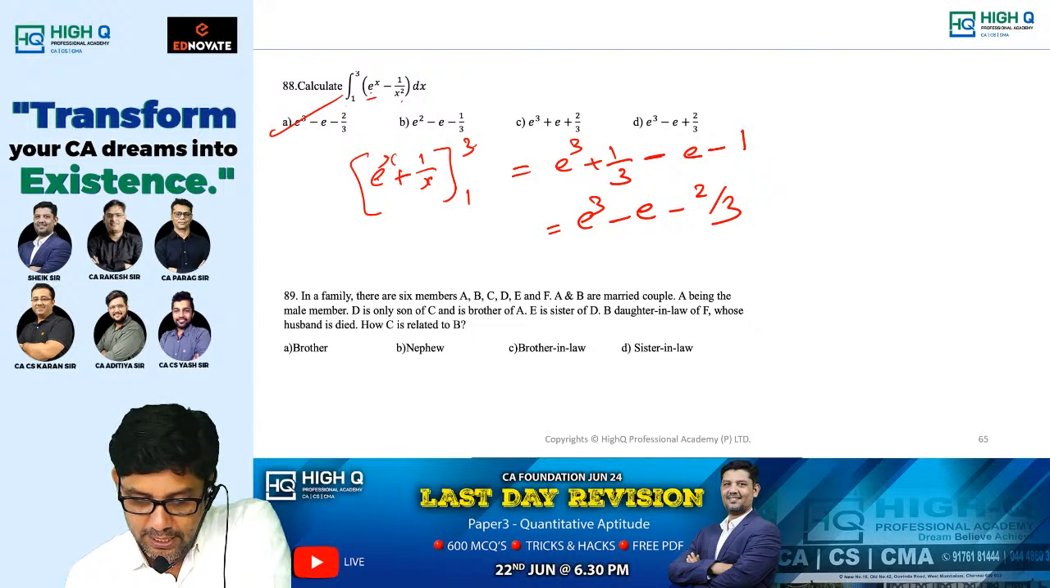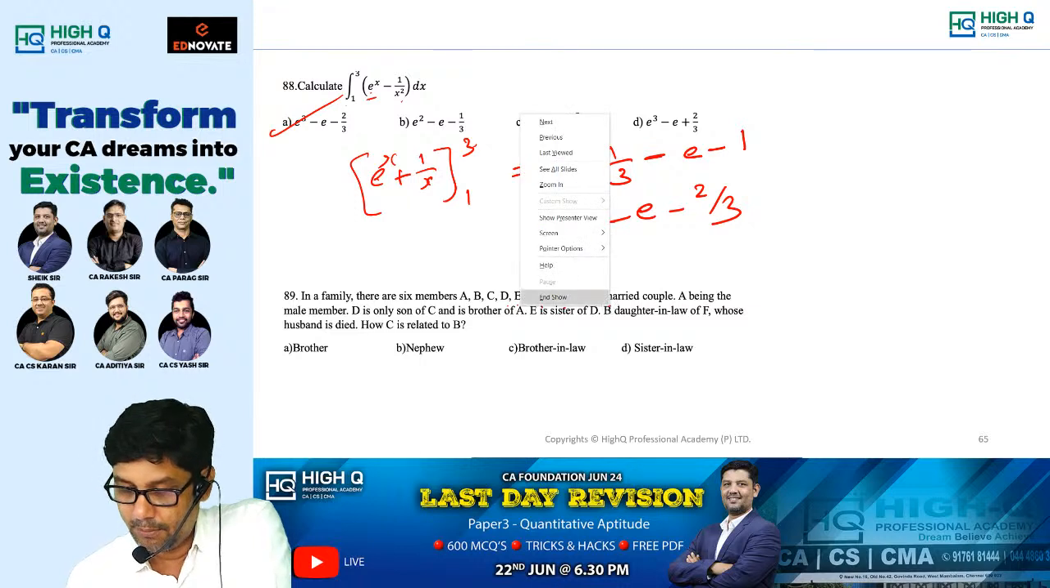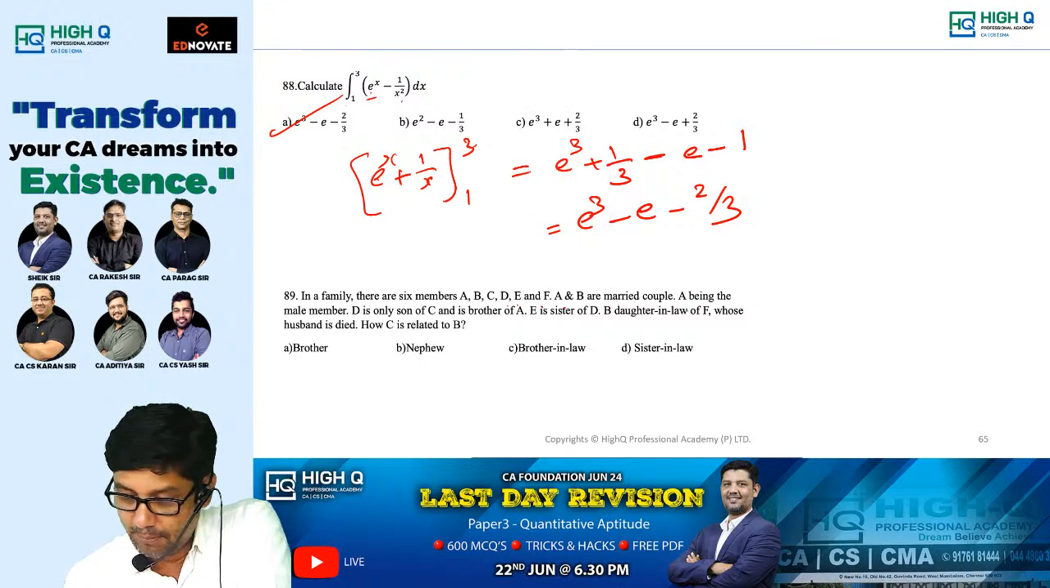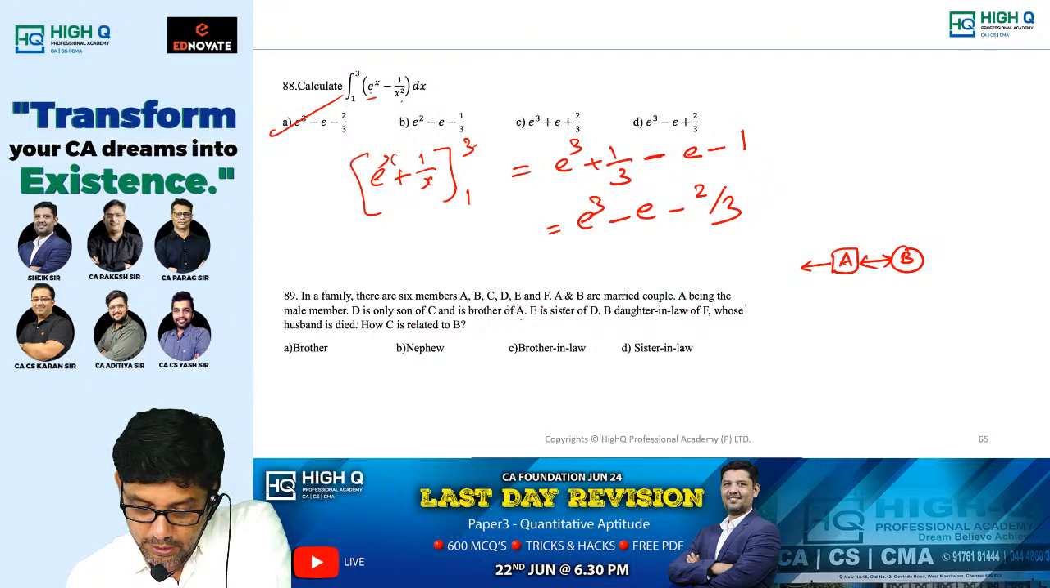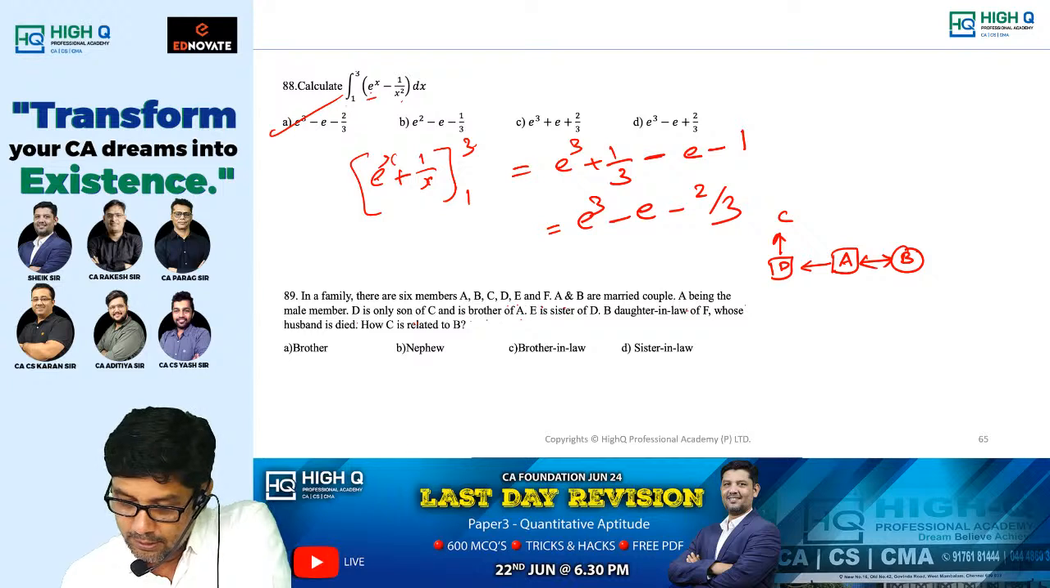In a family, there are 6 members, A, B, C, D, E and F. A and B are married couple, A being the male member. So definitely B must be what? D is the only son of C and is brother of A. So brother of A is C. Am I right? E is sister of D. Okay.